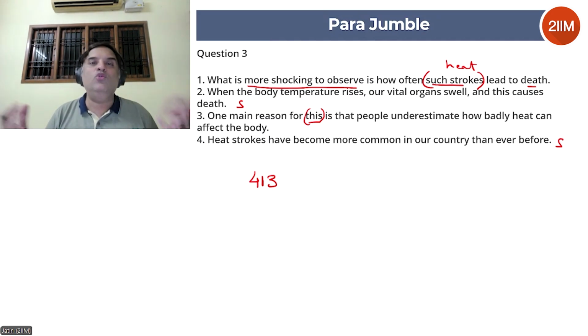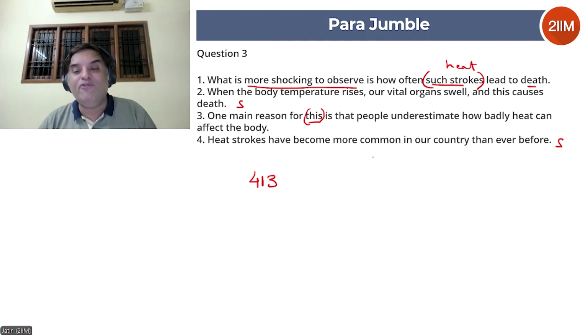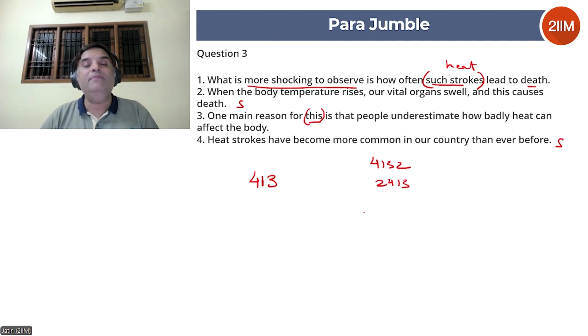Ask yourself, what are the 2 possible answers? Either you'll have 4, 1, 3, 2, or if you think that 2 is the starter statement, it will be 2, 4, 1, 3. Now let's read 4, 1, 3, 2. So we've read 4, 1, 3. One main reason for this is that people underestimate how badly heat can affect the body. When the body temperature rises, our vital organs swell and this causes death.